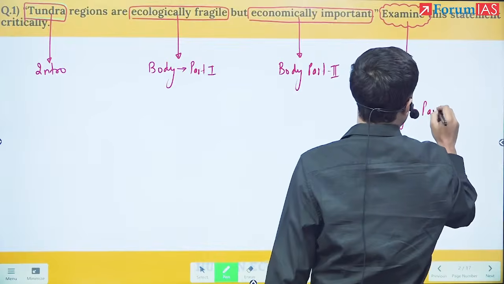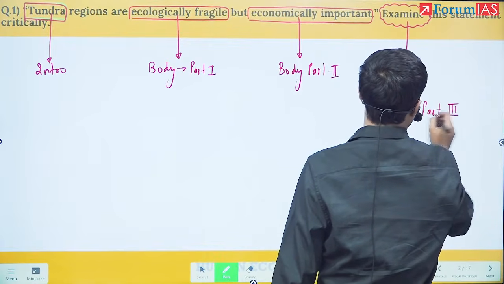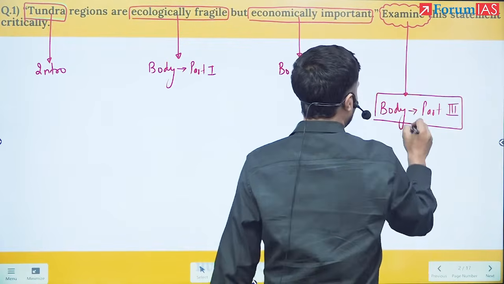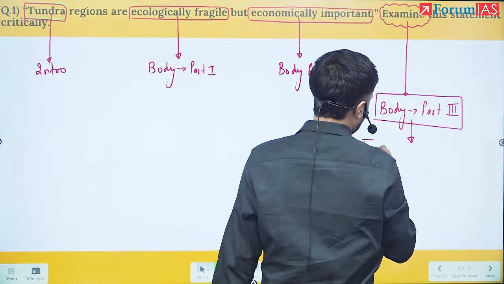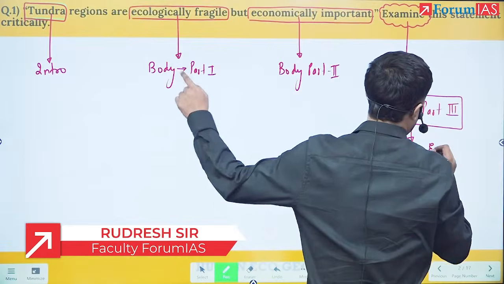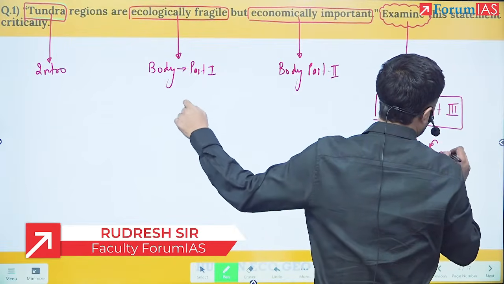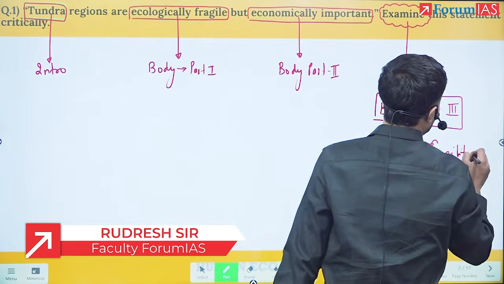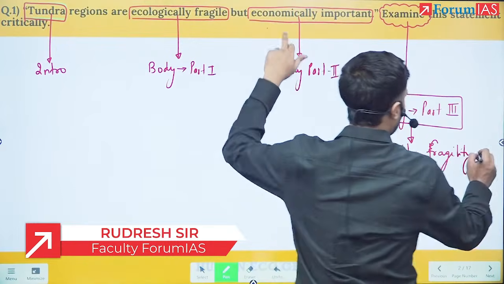part 3. That is, here I have to show the tension between fragility and economics.